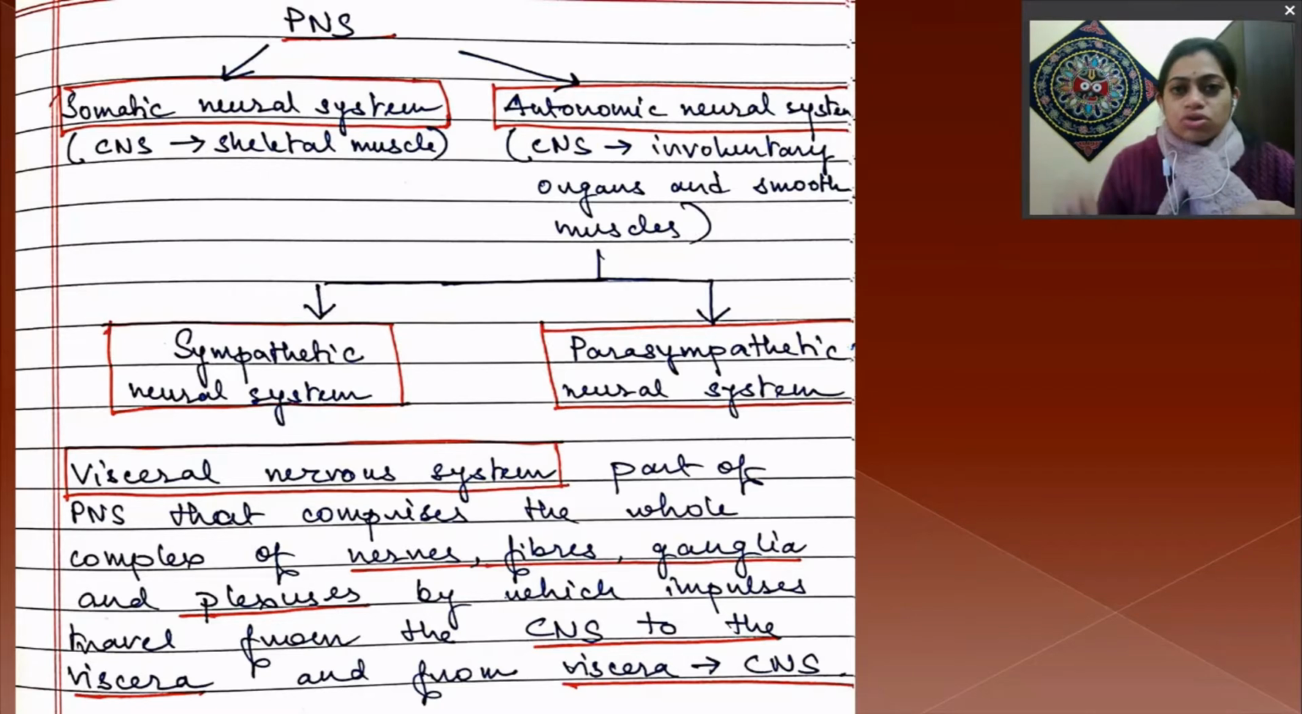The autonomic neural system is again divided into two portions: the sympathetic neural system and the parasympathetic neural system. Another part of the PNS, the peripheral nervous system, is the visceral nervous system, right? It comprises the whole complex of nerve fibers, ganglia and plexus, okay? That means a network of different types of nerves, by which impulses travel from the CNS to the viscera, and from the viscera to the CNS. So it is called the visceral nervous system, where impulses go from the CNS to the viscera and from the viscera to the CNS, right?